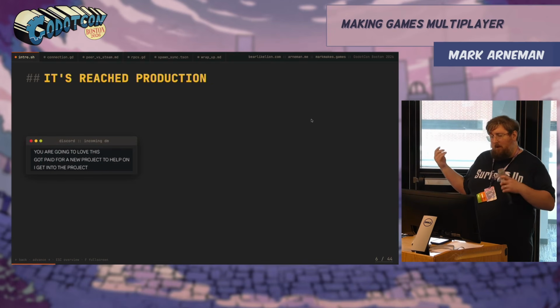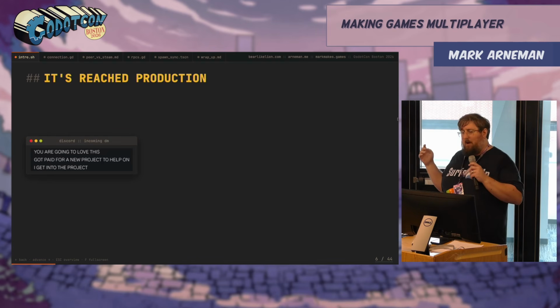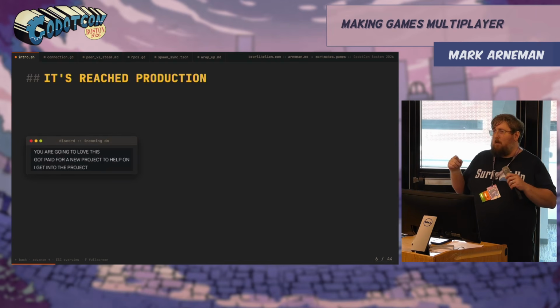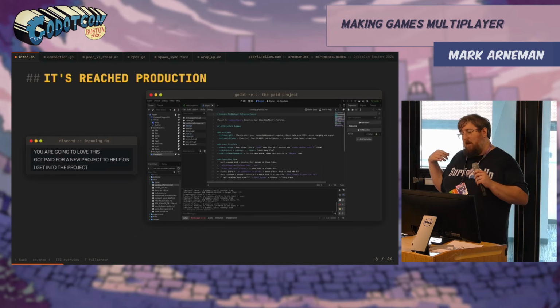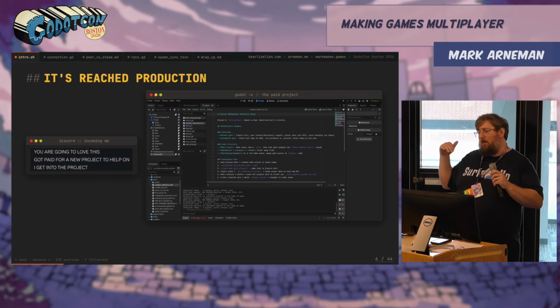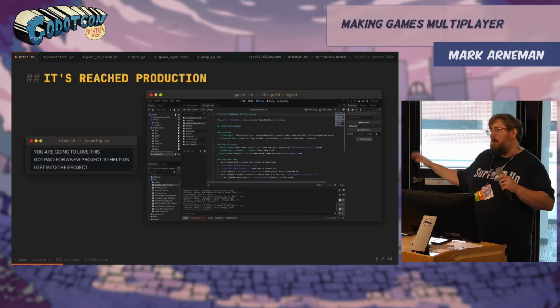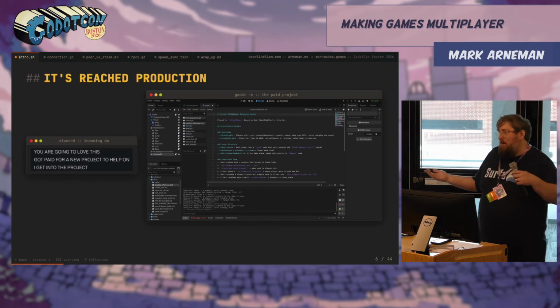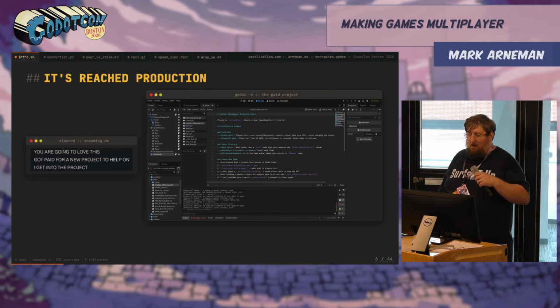And the one thing I really enjoyed was a friend of mine reached out. He was doing a paid Godot contract. And can you hit the button for me? He sent me an image of the entire Cooties source code was in this project and referenced for them to try to add multiplayer later. It really made me feel incredible. Like, I love that people are using it and going crazy with it.